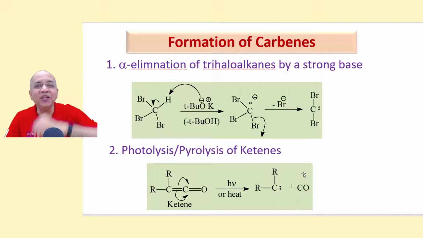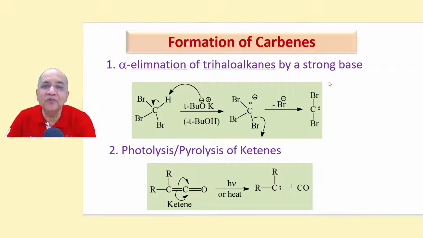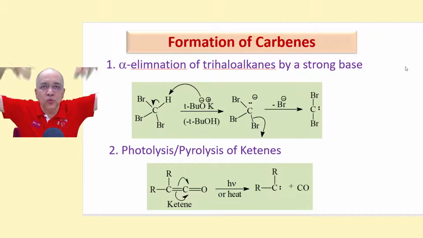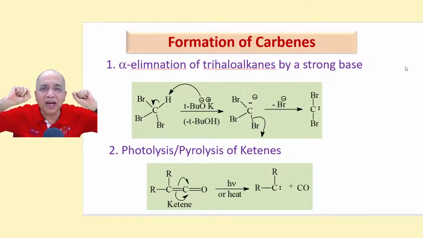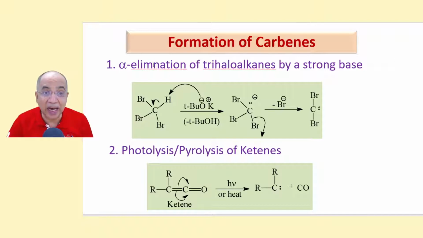Now, I will tell you how carbenes are formed in a very, very simple way. One of the ways is alpha elimination of trihaloalkanes. We talked about elimination, and that was beta elimination. The two leaving groups will go away from two adjacent carbon atoms. But in alpha elimination, which I am introducing for the first time, the two leaving groups will go from the same carbon atom.